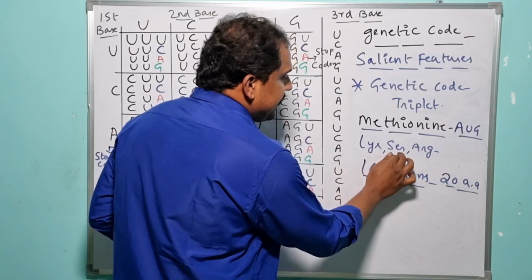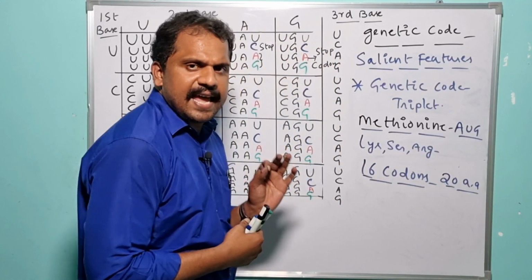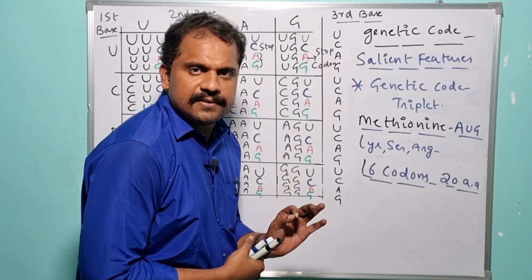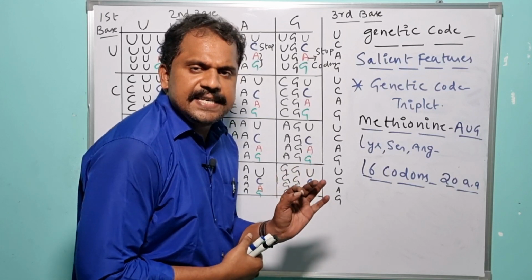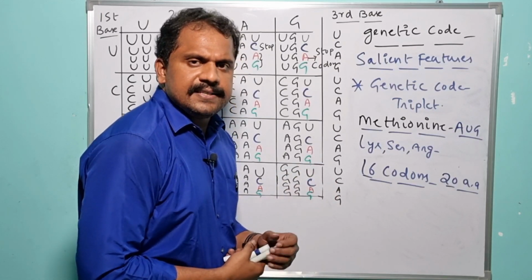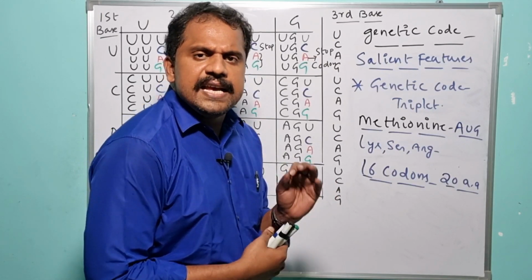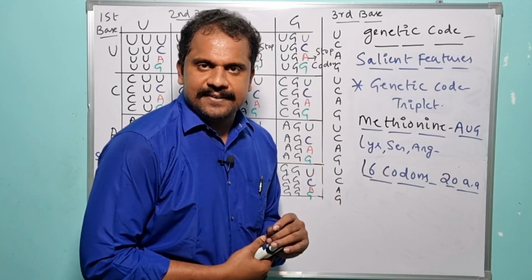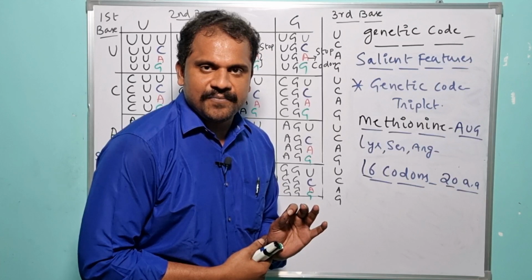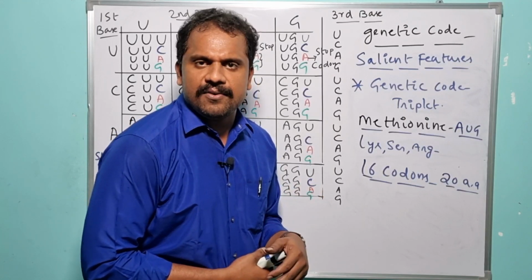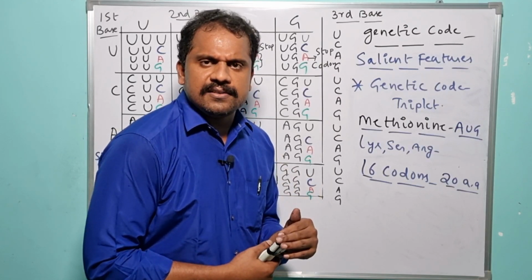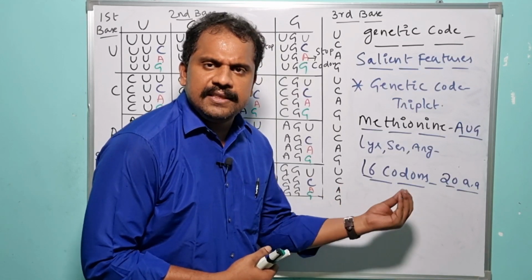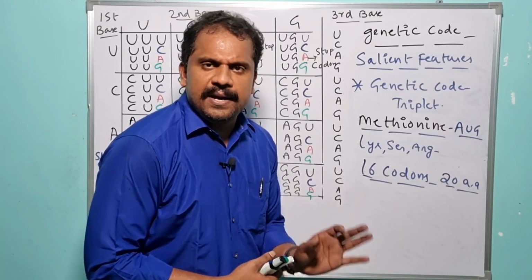So lysine, serine and arginine are the amino acids which are capable of being encoded by 6 codons in the mRNA. In the same way, isoleucine is the amino acid which is capable of being encoded by 3 codons. So all the codons which encode these amino acids are triplet in nature.